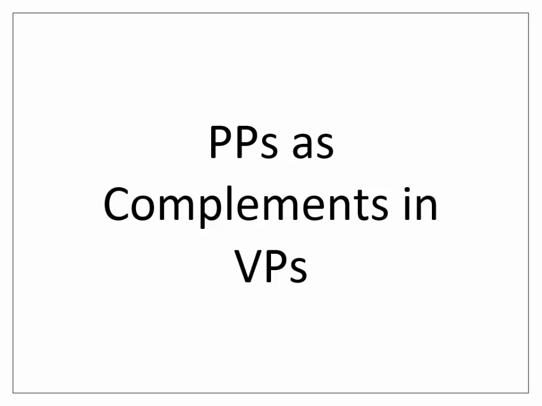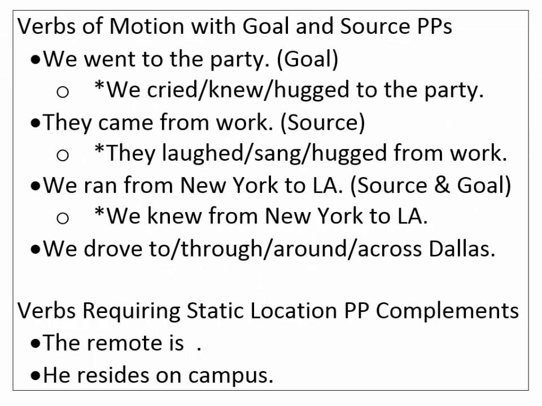Let's take a look at some examples. There are various types. One common type we find is with verbs of motion, so verbs that describe a change in location from one position to another. A verb like go or come or run. Verbs of motion often occur with prepositional phrase complements referring to the goal or source. The goal refers to the direction where the movement is taking place, and the source tells you where it's coming from. So in a sentence like We went to the party, we have to the party as our prepositional phrase, and that's telling you the goal, our destination.